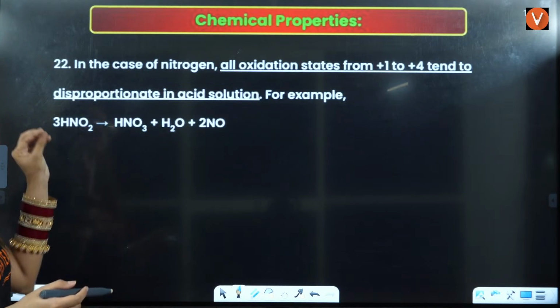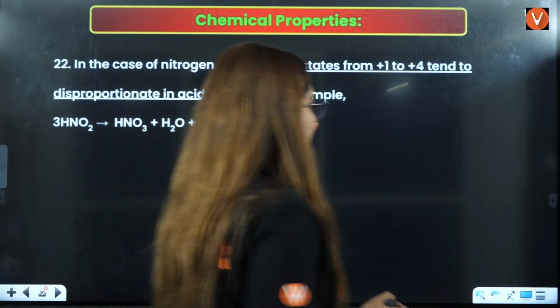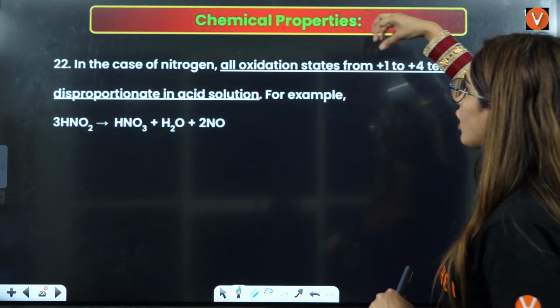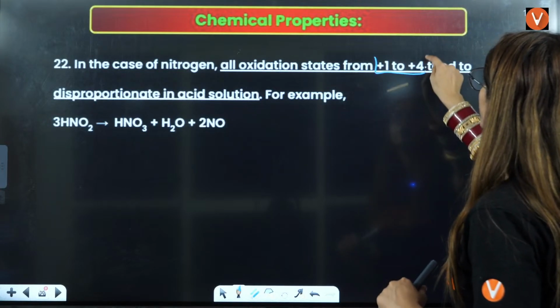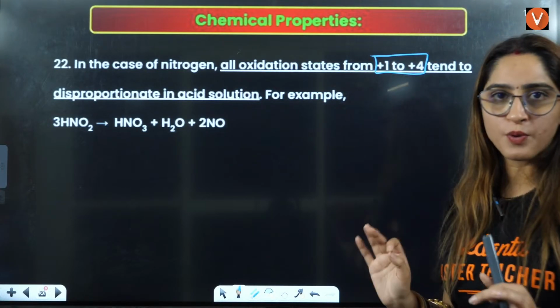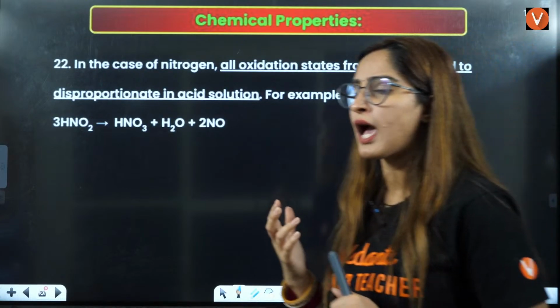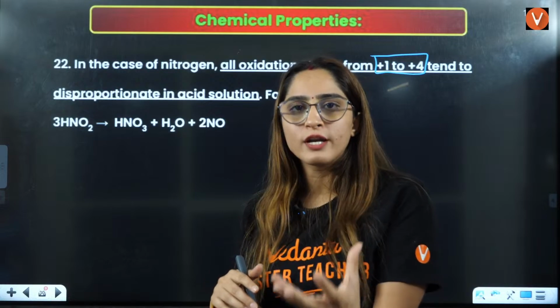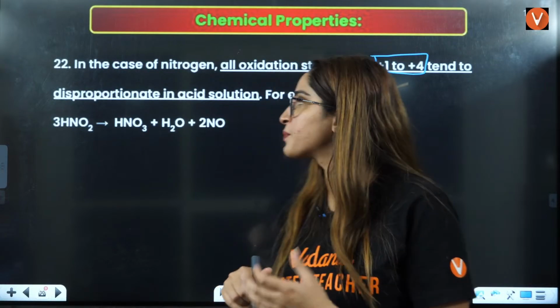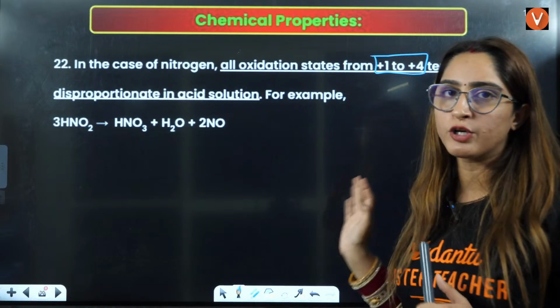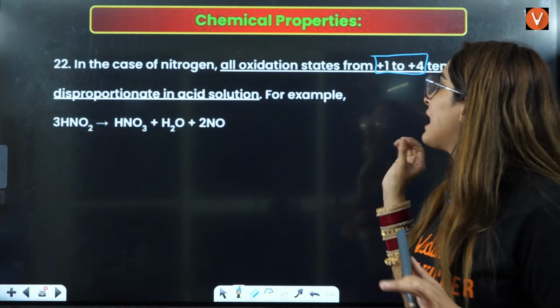Okay, now regarding some reactions that are mentioned, the important reactions. In the case of nitrogen, all oxidation states from +1 to +4 tend to disproportionate in acid solution. These kinds of questions they also ask you: which of the following cannot disproportionate, which of the following can disproportionate.